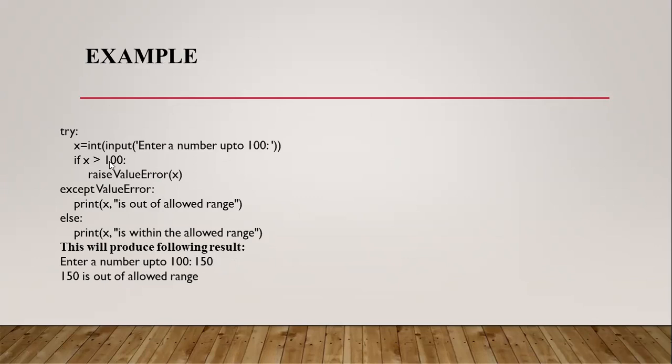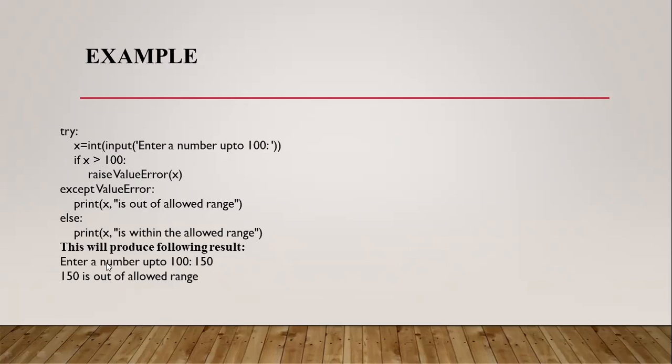And the first statement here is x equal to int of input. I am reading one number and I am forcibly converting the read value to int, x equal to some integer value. And I am checking here, x is greater than 100. I am checking whether the read number is greater than 100 or not. If it is the case, I am throwing one error, ValueError of x. The class name is ValueError. Here in the except block, I am catching this one, ValueError.